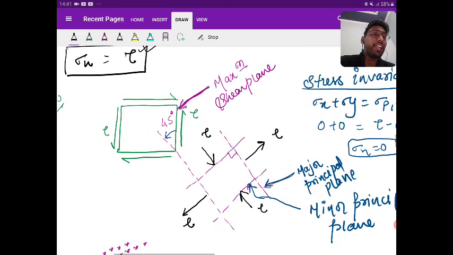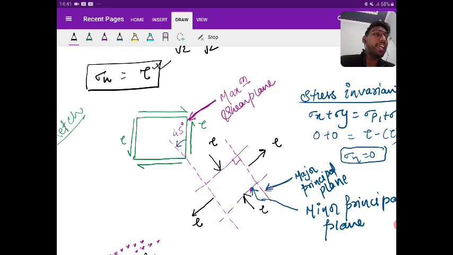And when it comes to the diagram, there the game has started. If you don't know this diagram, do you think you can solve any question? No, you can't. That's why you feel difficulty in the principal stress chapter, because you don't understand. You just mug up.